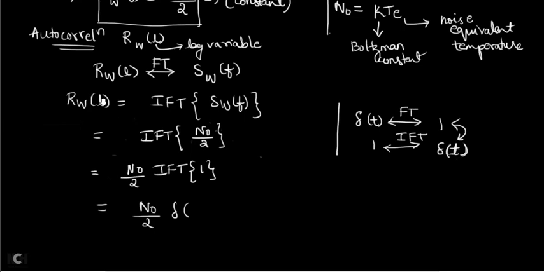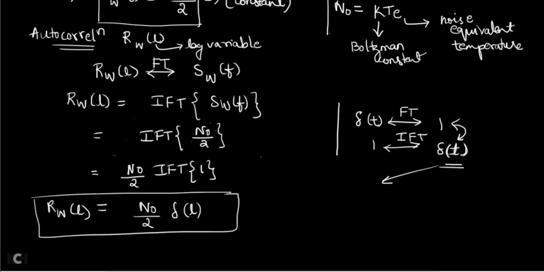Why? Because for autocorrelation, instead of t, what is there inside the bracket? For the time domain, L. That L you should write here instead of t. So N0 by 2 into delta of L. The same concept I have used here. So the inverse Fourier transform of 1 is going to give you delta of L. So now this is your RW of L.